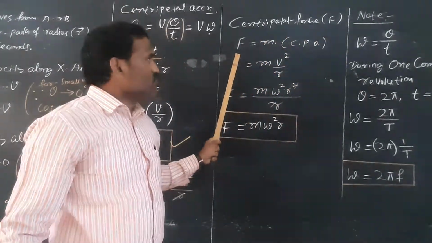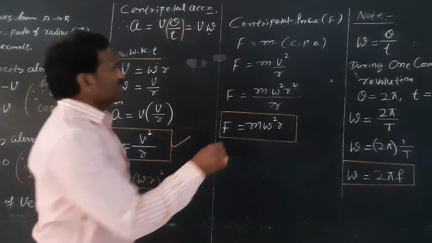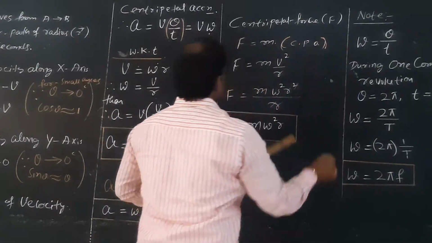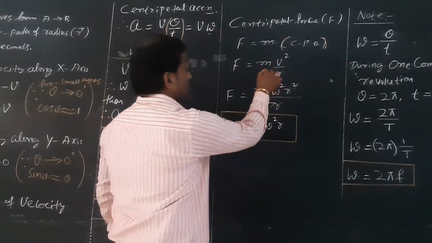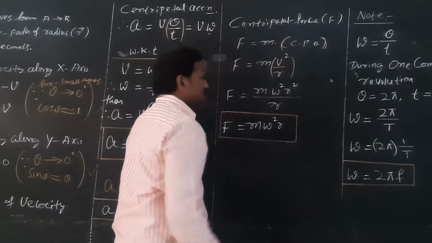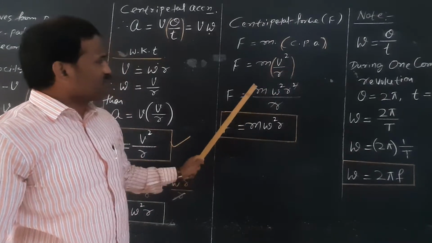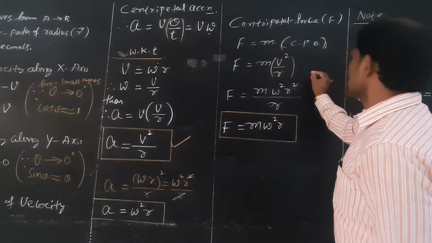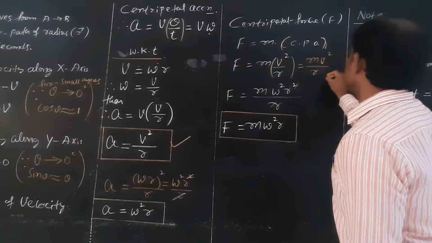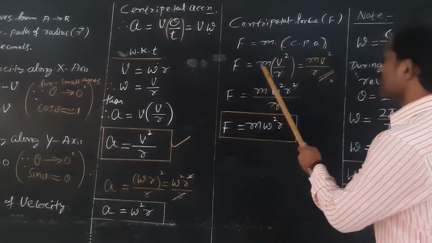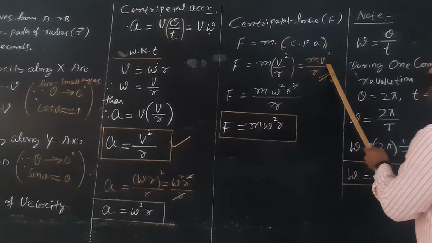What do you mean by force? Force is equal to mass into acceleration. Therefore, here, centripetal force F is equal to mass into centripetal acceleration. What is the expression for centripetal acceleration? Centripetal acceleration is V square by r. So if we simplify, the centripetal force is F equal to m v square by r. This is the expression for centripetal force in terms of linear speed.